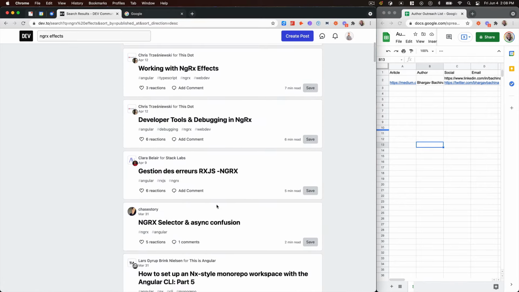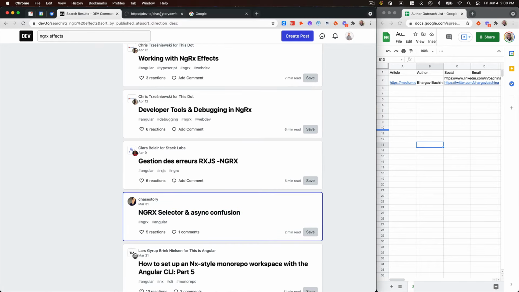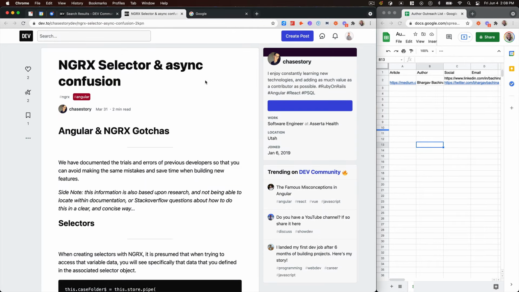They may have moved over to backend or something completely different. Maybe they're using React now. And you don't really want to bother people with just irrelevant opportunities, right?